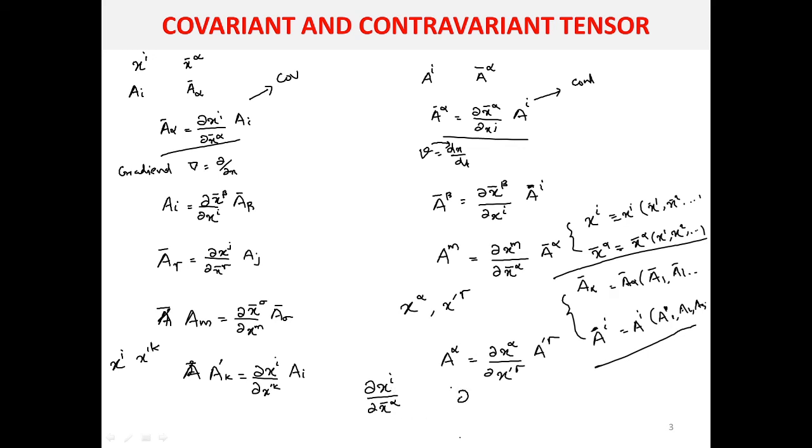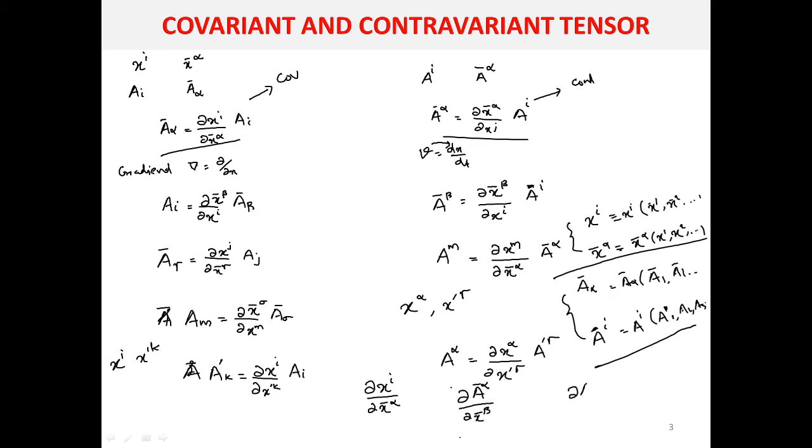But when you are taking the derivative of the components, that is, if you want to calculate the derivative of some A bar alpha, then you have to differentiate it with respect to the barred coordinates, that is some ∂x̄^β or ∂x̄^γ, like that.